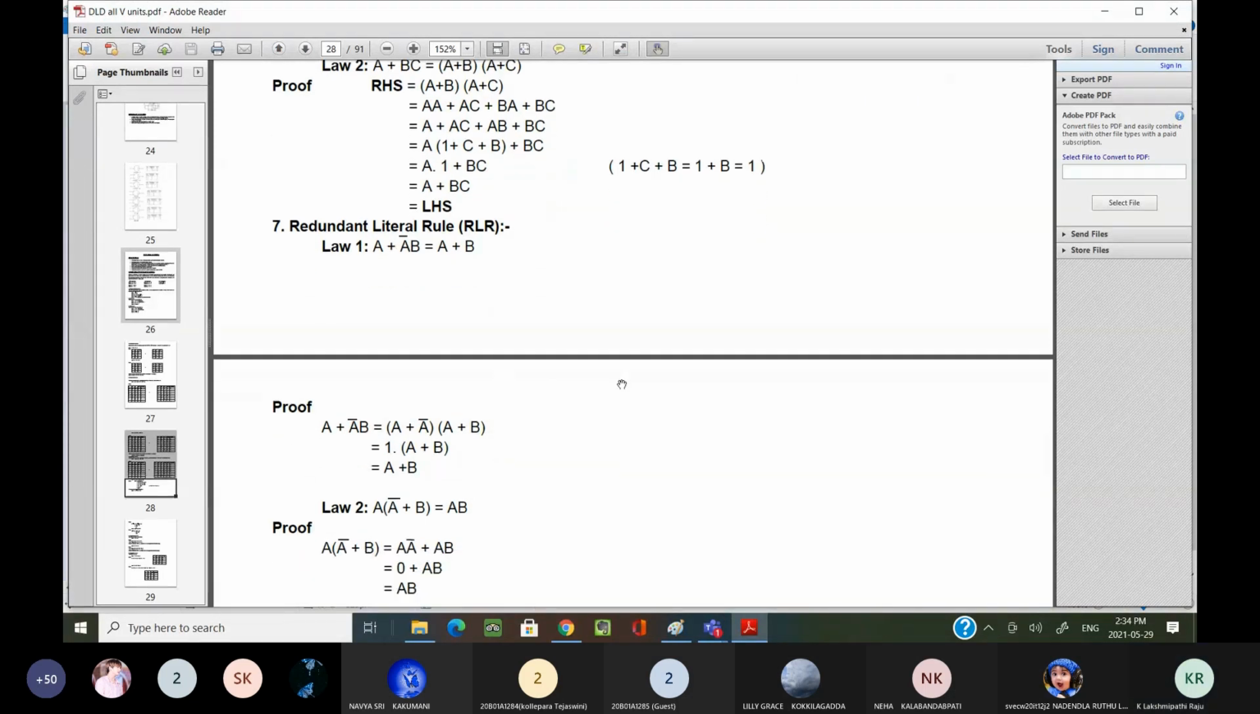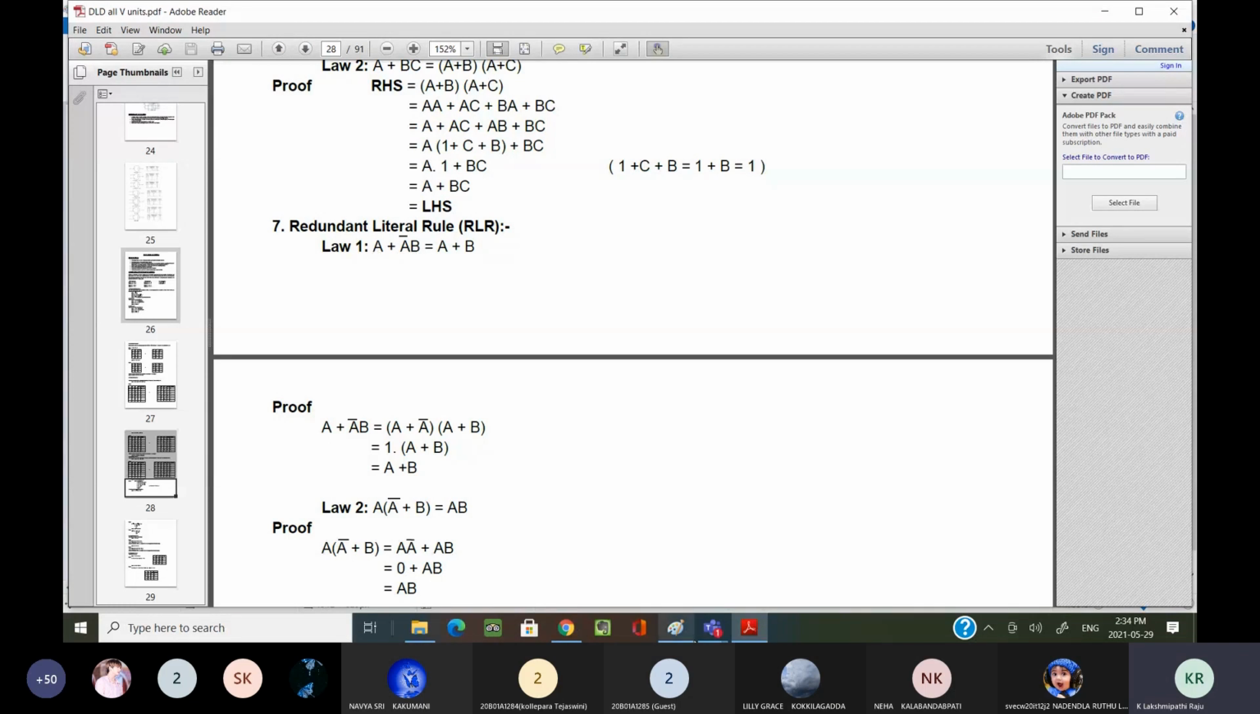Everyone, are you understanding what we are doing? Yes, sir. Okay, this is the proof that you can see. Sir, how is this possible in Boolean algebra? In Boolean algebra, this is possible.